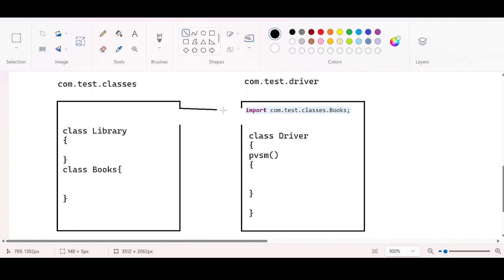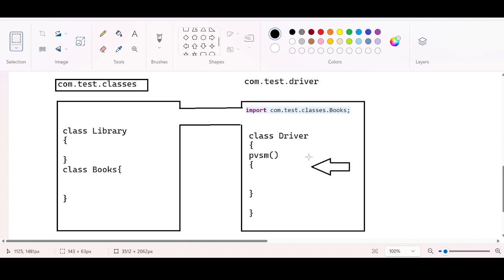The main thread will be able to fetch the respective details of the Books class from the Driver class. The Books class is a part of this package, that's why it is called com.test.classes.Books. So now the main thread will get complete visibility and will recognize this class. That's the importance of the import statement.